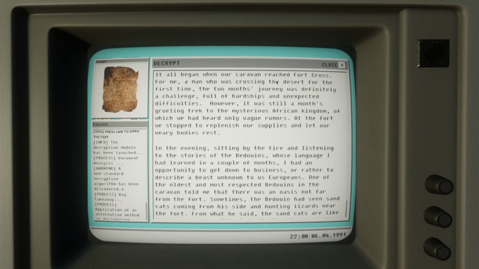It all began with a caravan reached Fort Cross. For me, a man who was crossing the desert for the first time, the 2 months journey was definitely a challenge, full of hardships and unexpected difficulties. However, it was still a month's grueling trek to the mysterious African kingdom, of which we had heard only vague rumors. At the fort, we stopped to replenish our supplies and let our weary bodies rest.